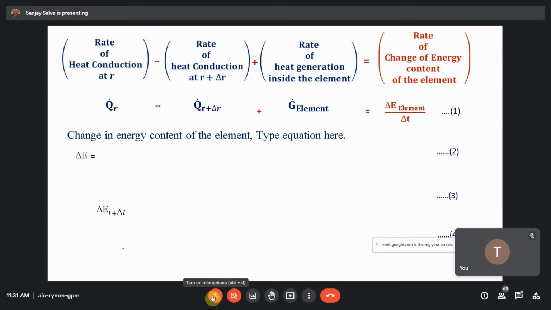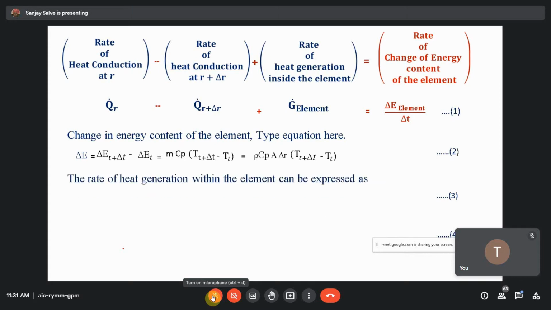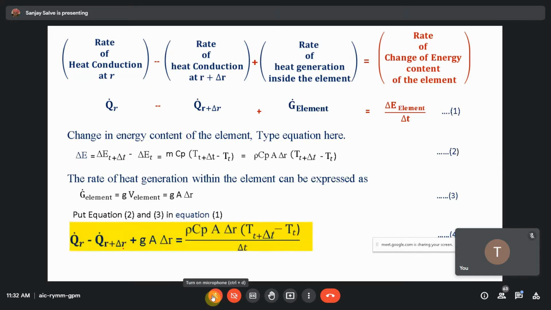It is the same equation we used in the previous case, then rho Cp into delta R. The rate of heat generation within that element is the same, that is equation number 3. Now put equations 2 and 3 in equation number 1. Because heat is flowing in the radial direction only, instead of X I put R plus del R, and instead of del X I put del R.